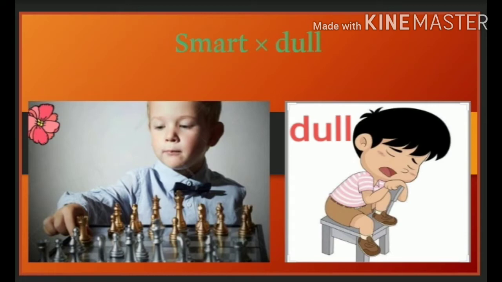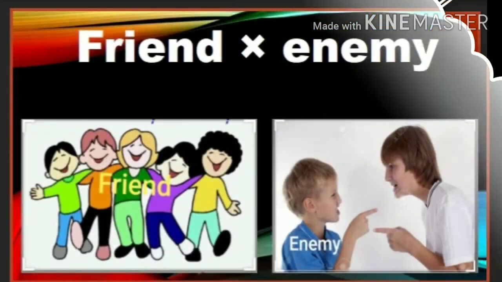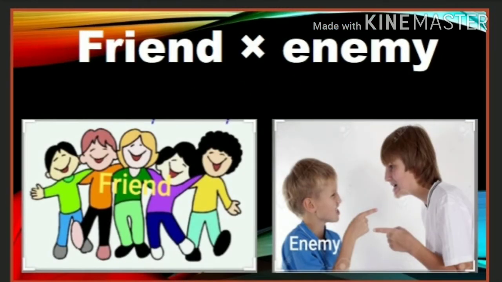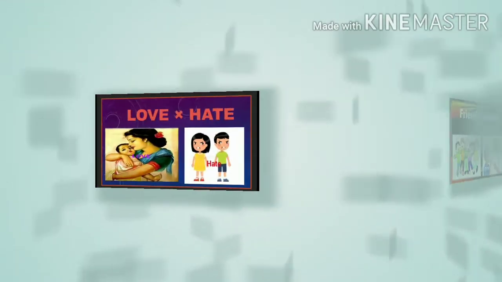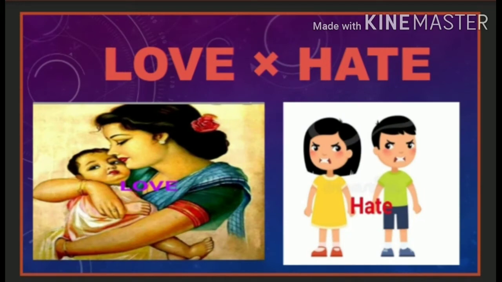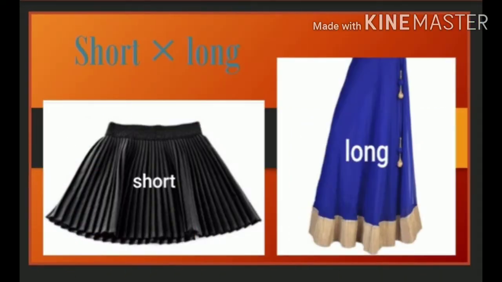Smart, dull. The boy is smart, who is playing chess. The boy looks dull, who is sleeping on the chair. Friend, enemy. They are friends. The boys look like enemies in the second picture. Love, hate. Mother loves her child. The children hate each other.